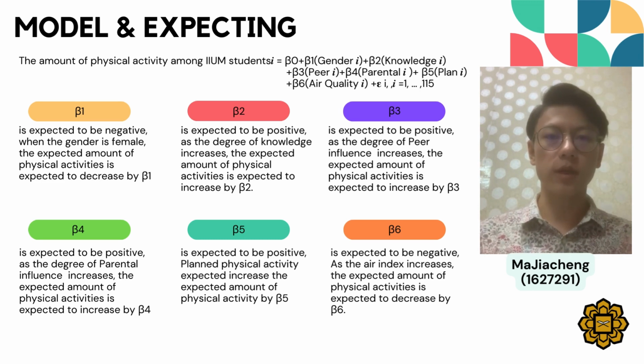Beta 5 is expected to be positive. Planned physical activity is expected to increase the expected amount of physical activity by beta 5. Beta 6 is expected to be negative. As the air index increases, the expected amount of physical activity is expected to decrease by beta 6.